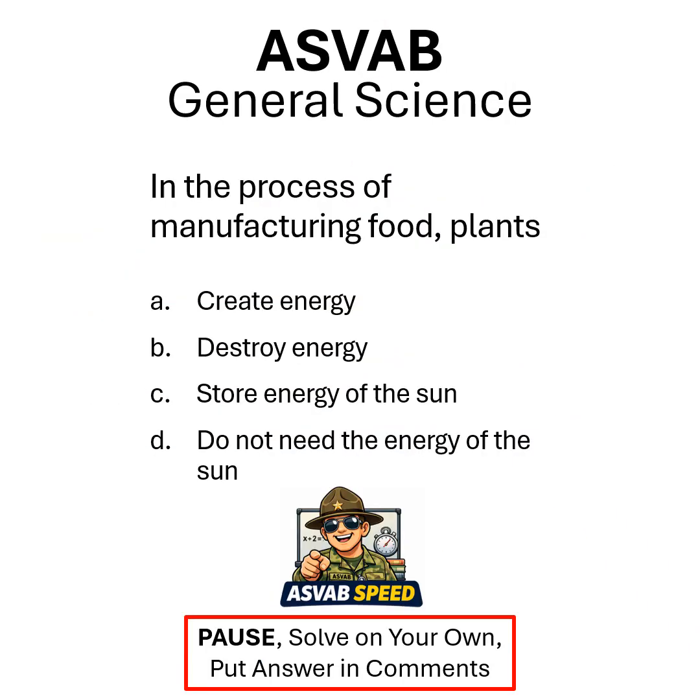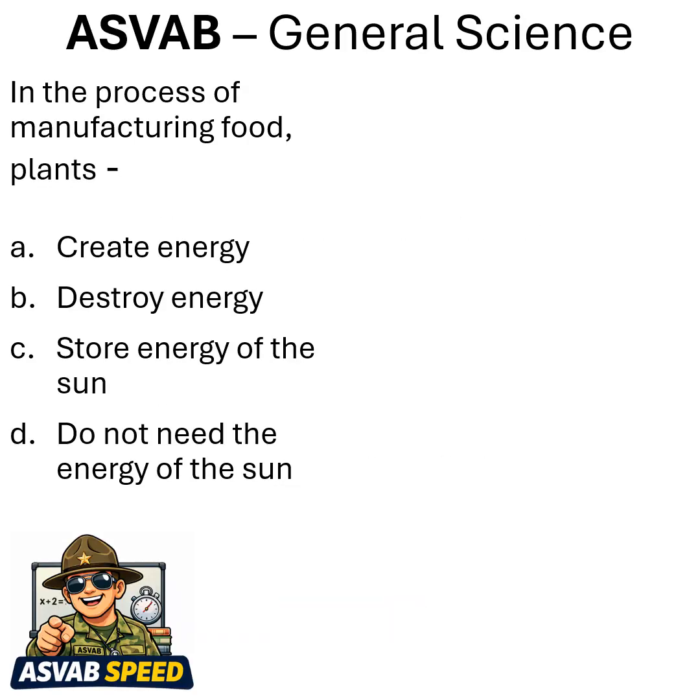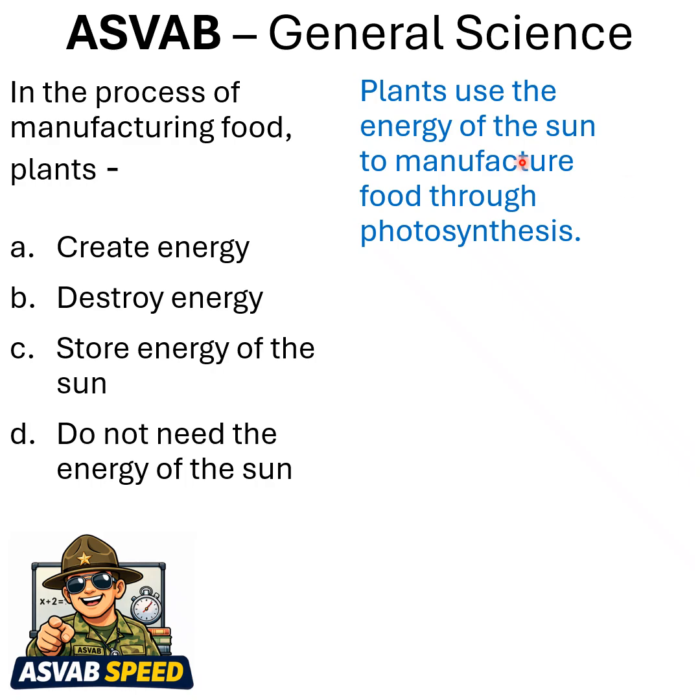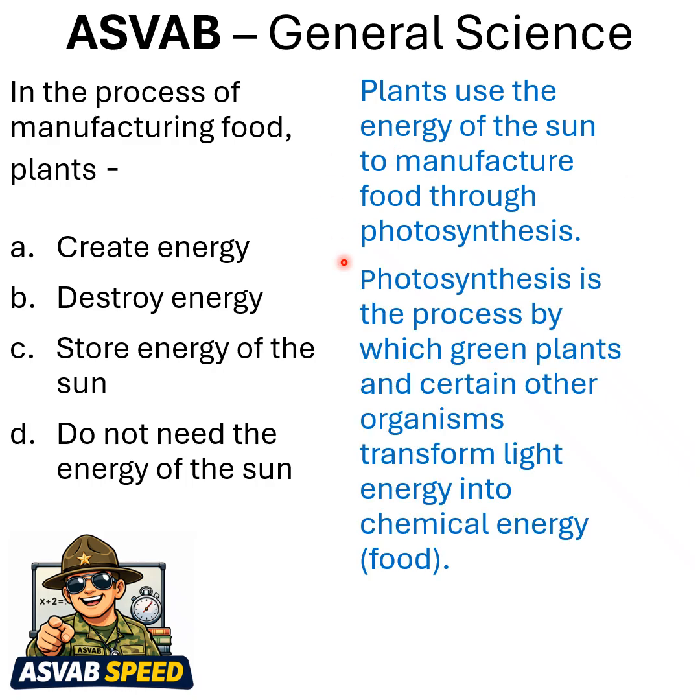General science. In the process of manufacturing food, plants, remember to pause, solve on your own, and put answer in the comments. Let's begin. All right, so let's talk a little bit about plants. Plants use the energy of the sun to manufacture food through photosynthesis. Photosynthesis is the process by which green plants and certain other organisms transform light energy into chemical energy.